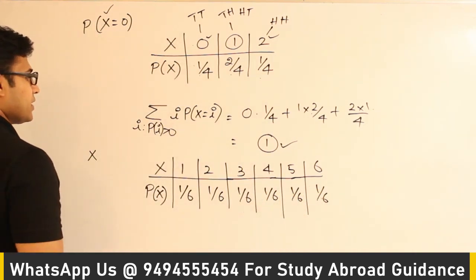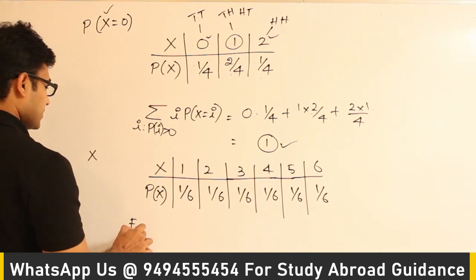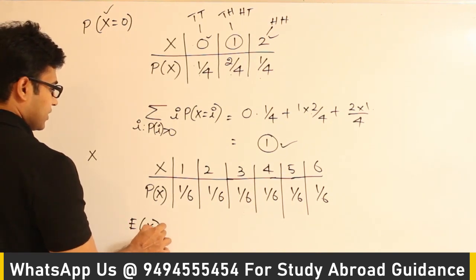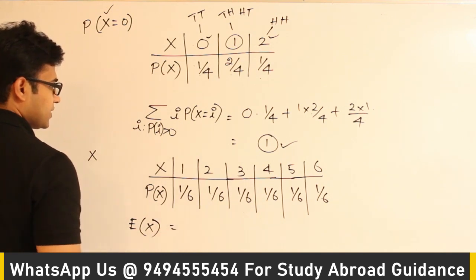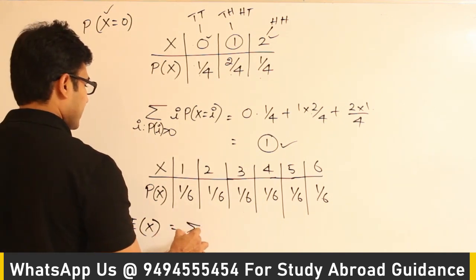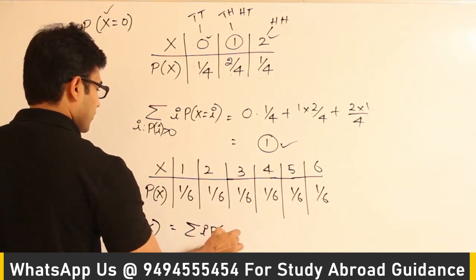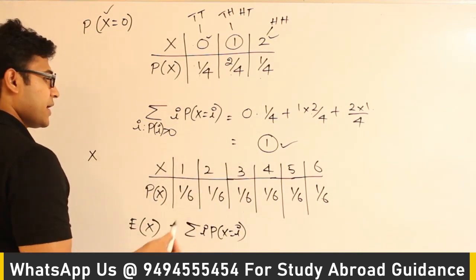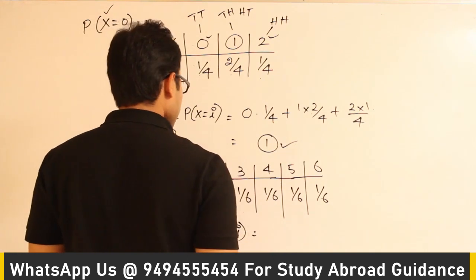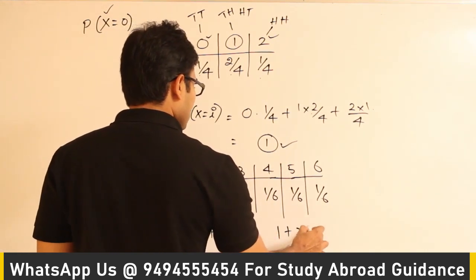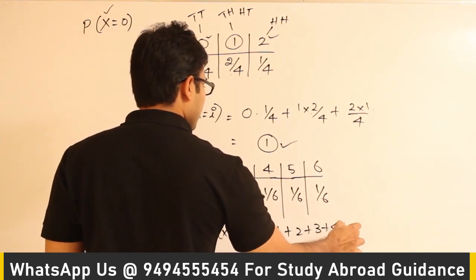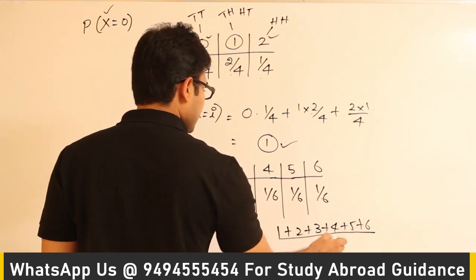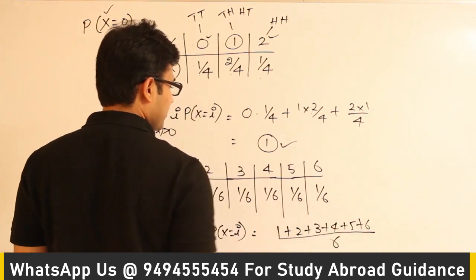Then what is the expectation of X? It is also represented like this, expectation of X, right? Expectation of X is equal to sigma i into P of X equal to i, which means I have to multiply these corresponding values and I have to add them up. Now what is it? It is (1 plus 2 plus 3 plus 4 plus 5 plus 6) divided by 6. I think you understood how I am writing this.